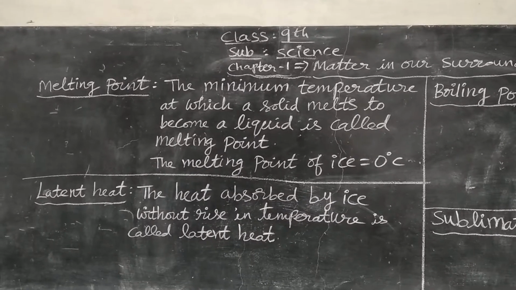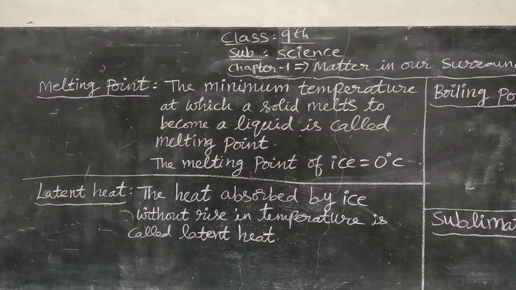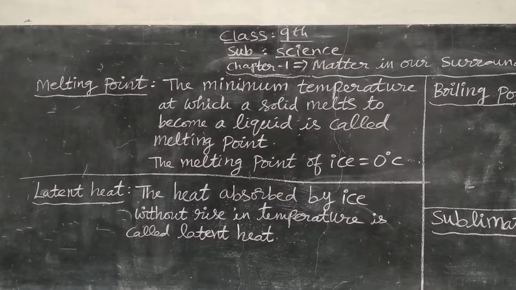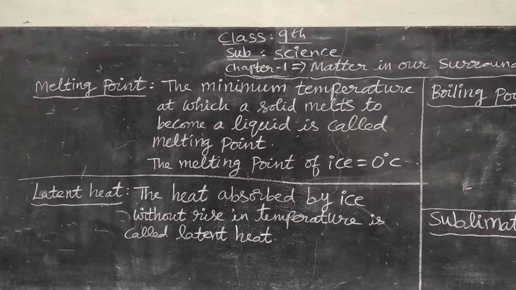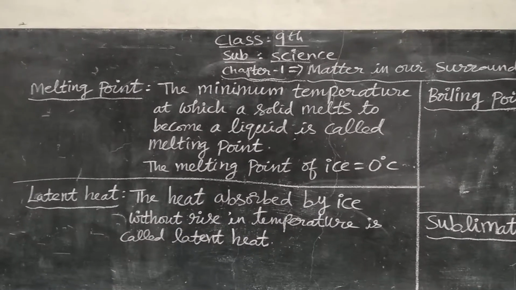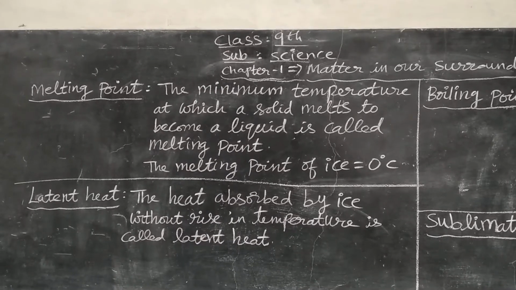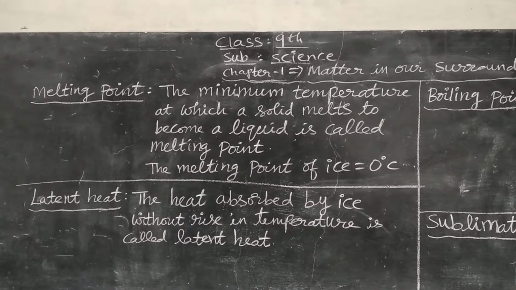This is called melting point. For any state of matter to change its state, due to increase or decrease in temperature, matter changes its form.